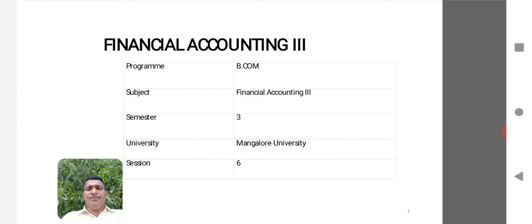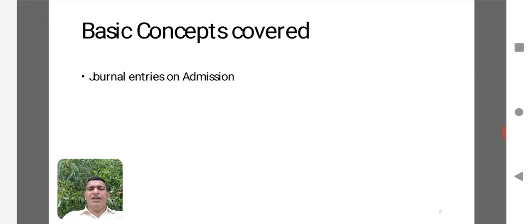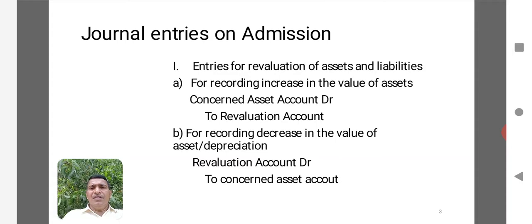In this session, we can discuss the important journal entries that appear in the books of accounts of a partnership firm at the time of admission. Now we can classify the journal entries into different categories. The first set of journal entries that you can find relates to the revaluation account.